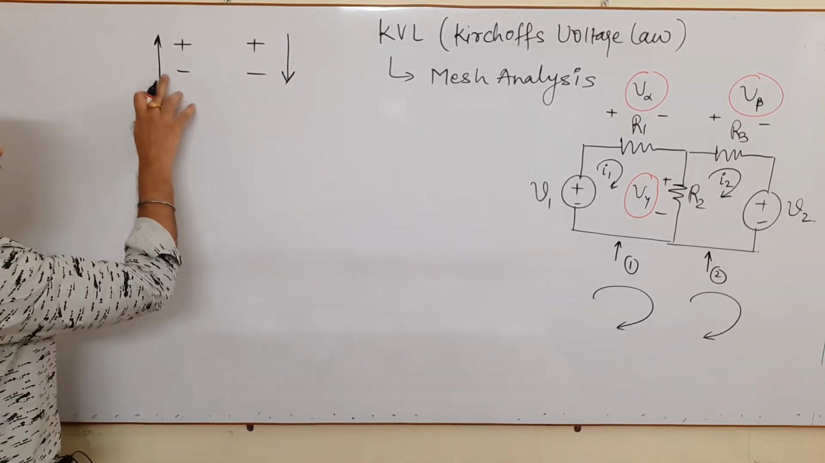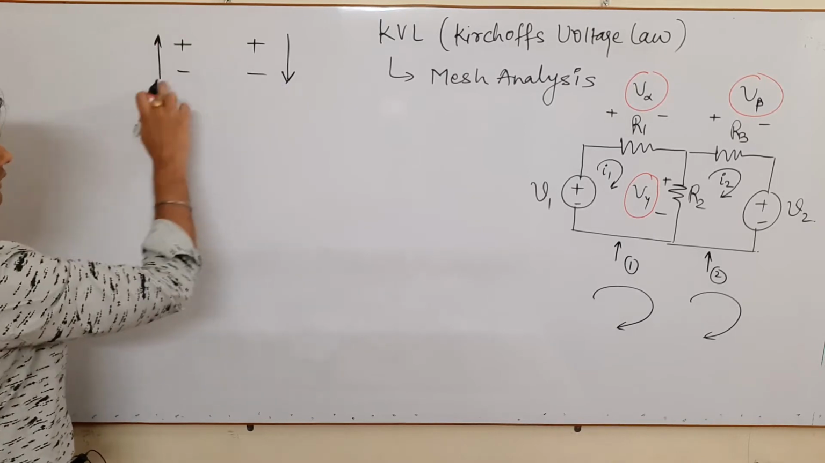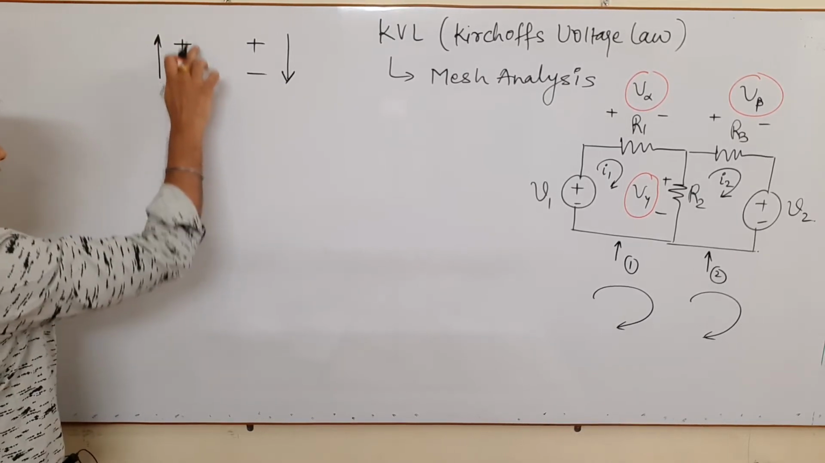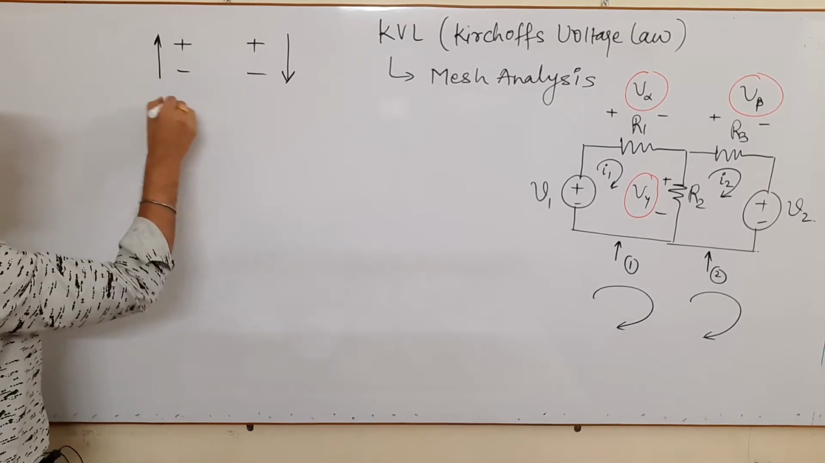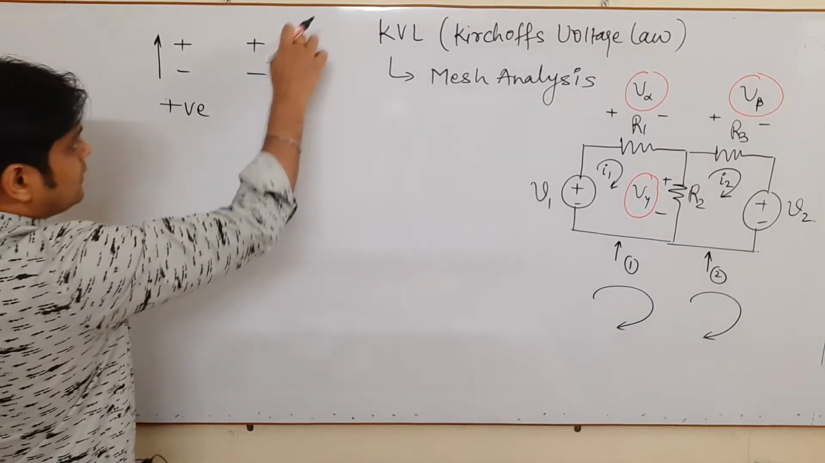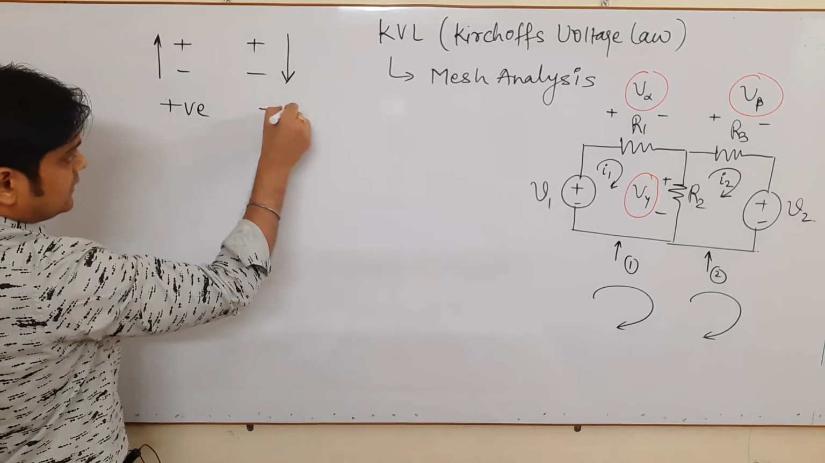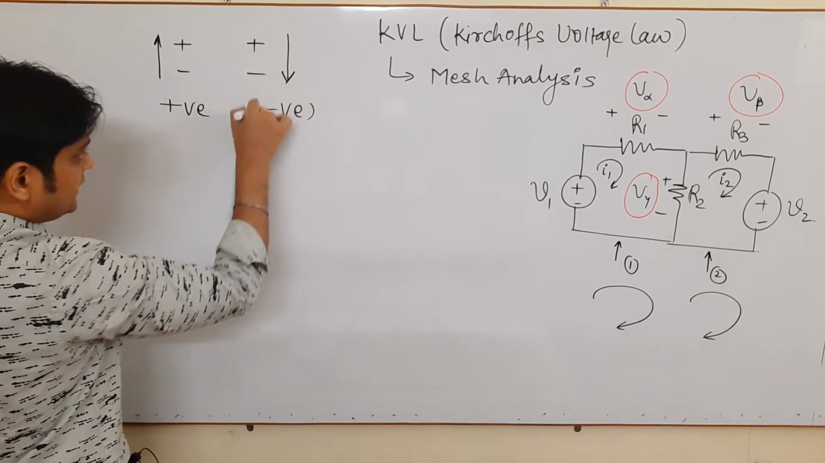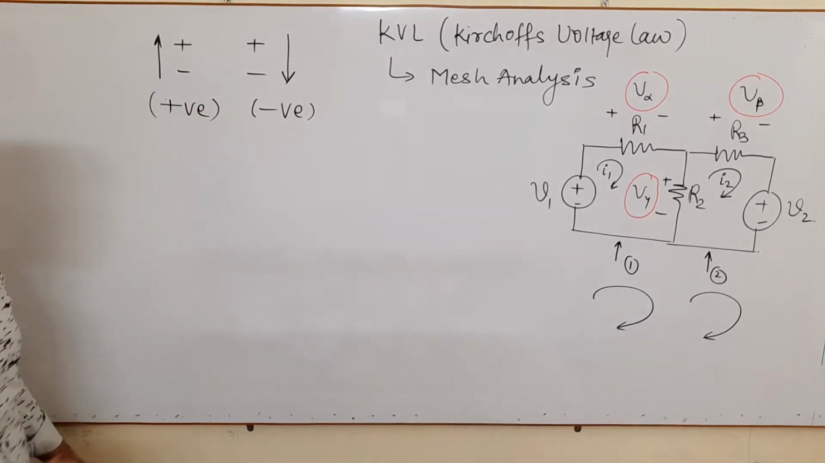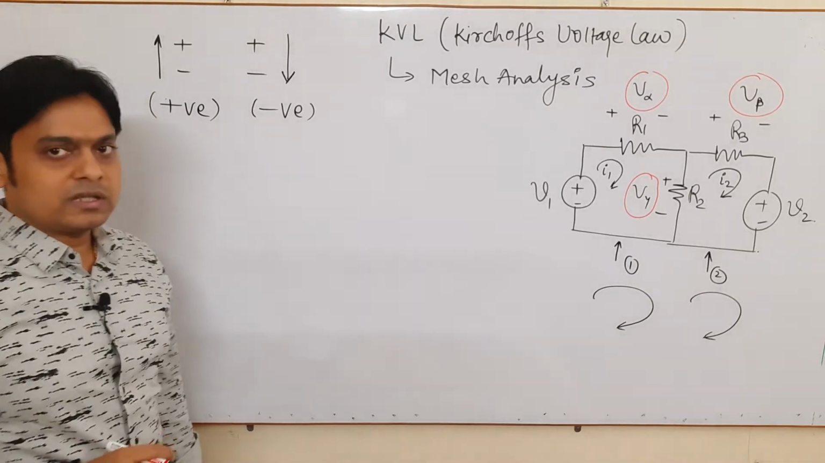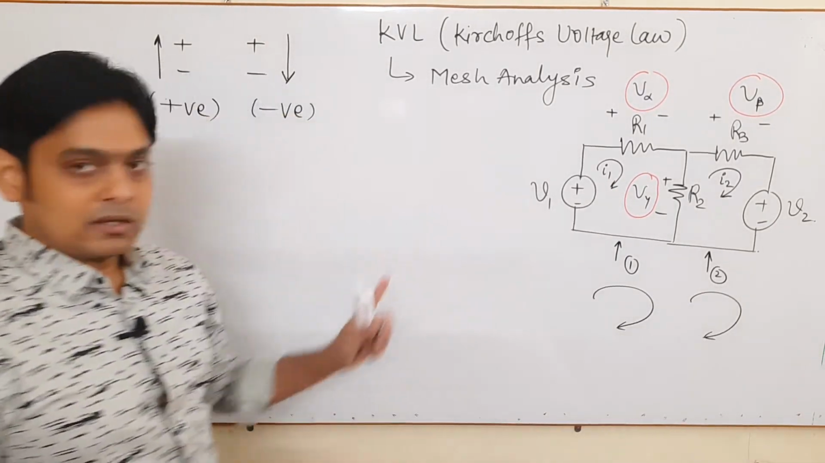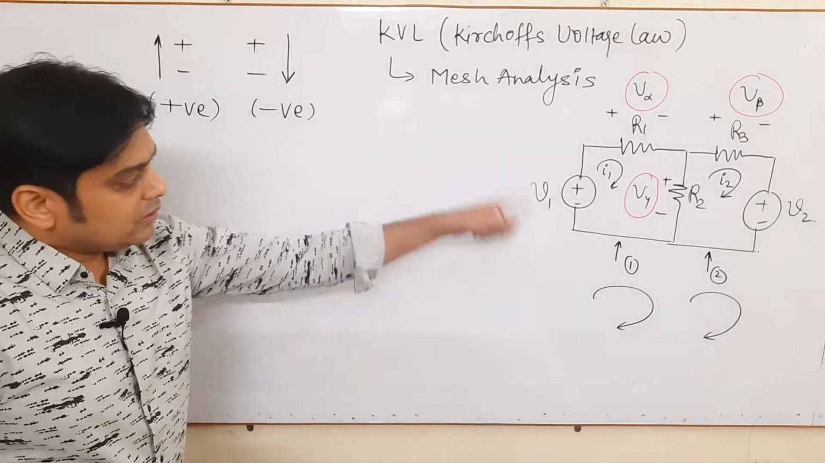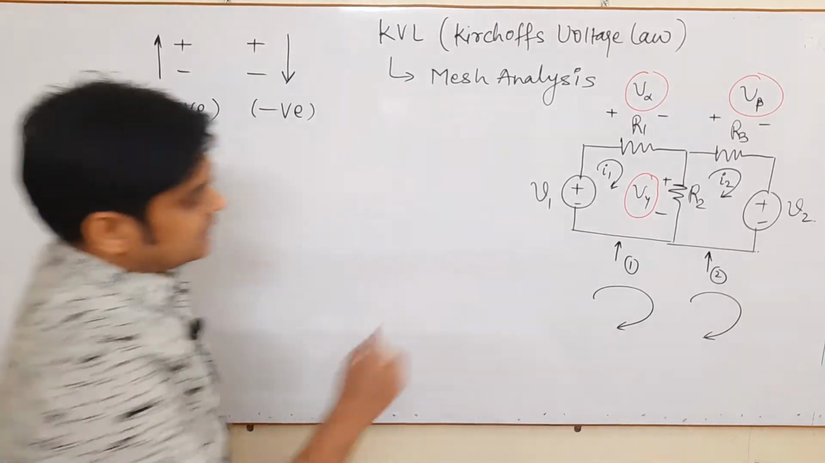Whenever you are going from, just see this arrow direction, whenever you are going from minus to plus, it means this is an enhancement, so the voltage comes to be positive. Plus to minus means there is a decrement, so we call it negative. These are the two sign conventions specifically used in Kirchhoff's voltage law, and you must follow these sign conventions very carefully. Okay, so now we apply the mesh analysis here.